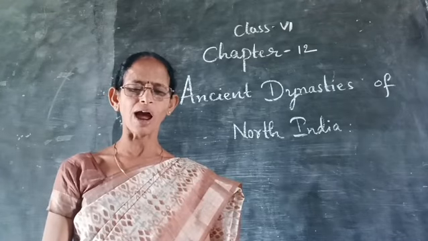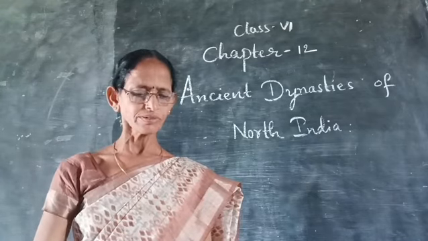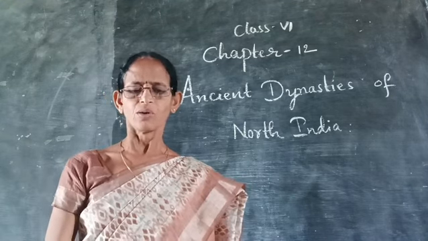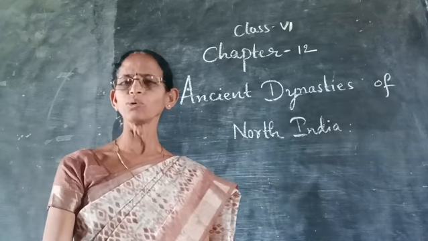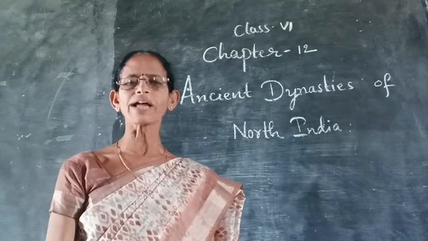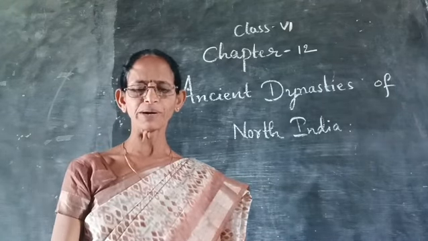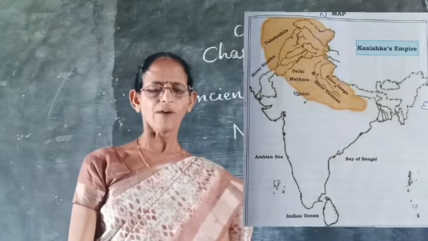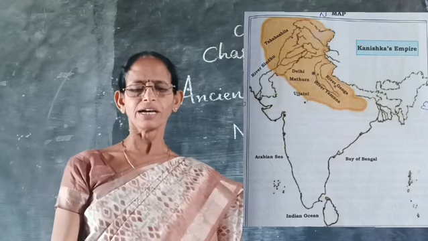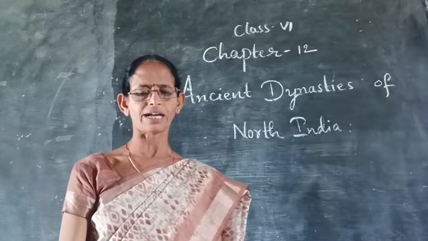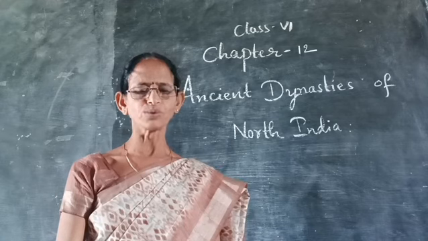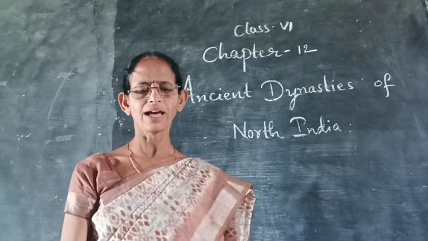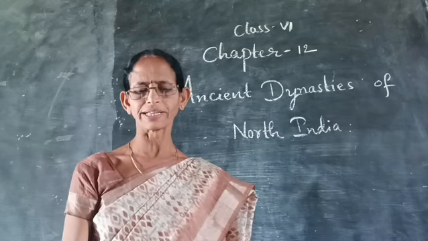Now, after Ashoka, who started to rule? The Kushan Empire. Which empire? The Kushan Empire started to rule. About 2000 years ago, Gandhara was ruled by the Kushan dynasty.